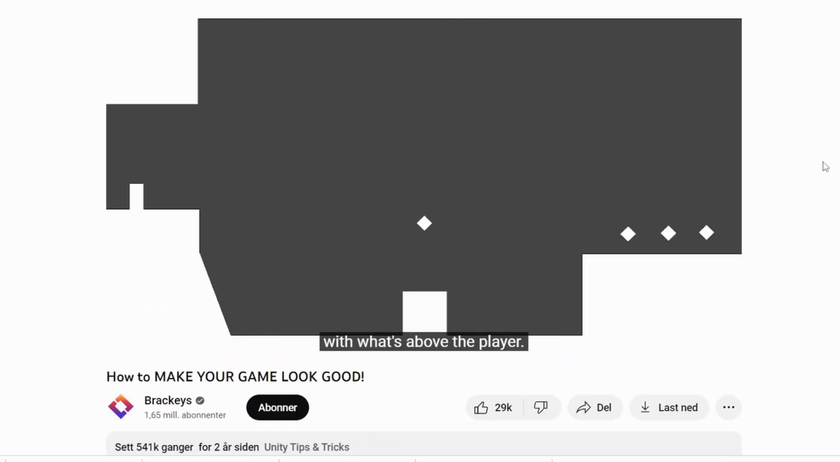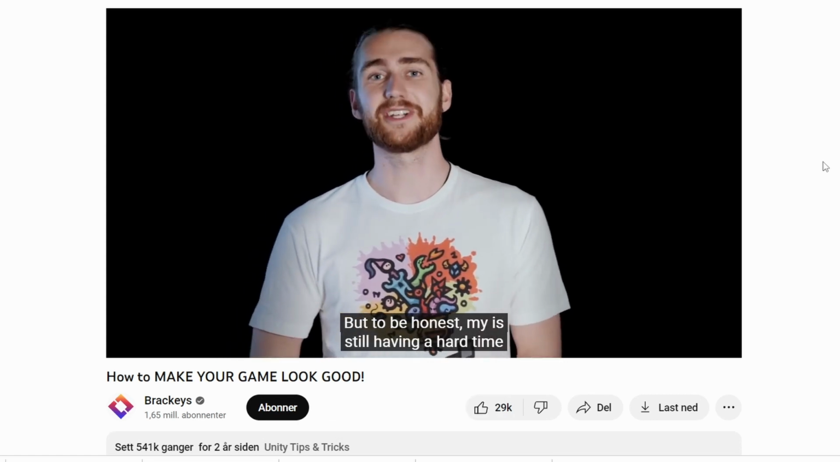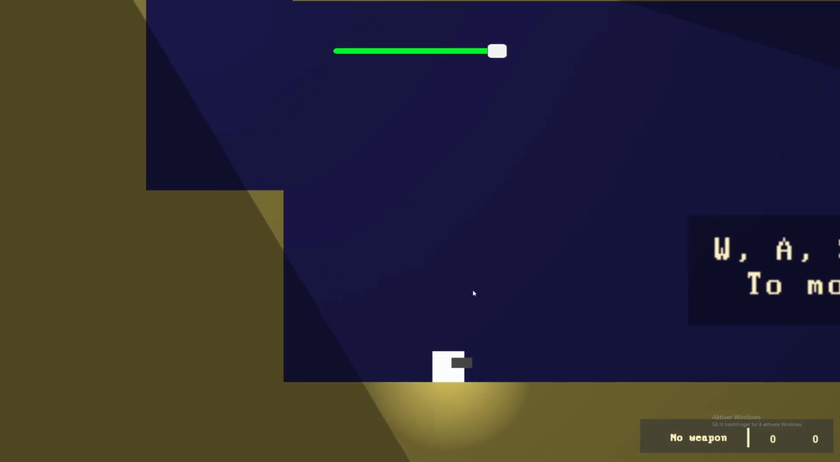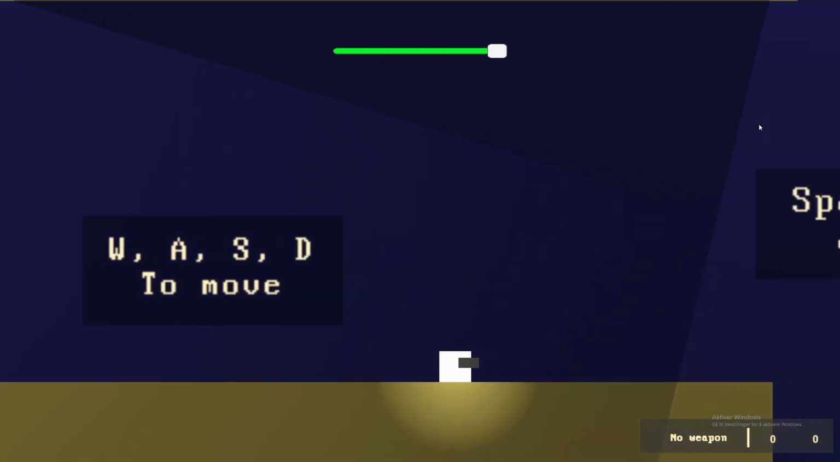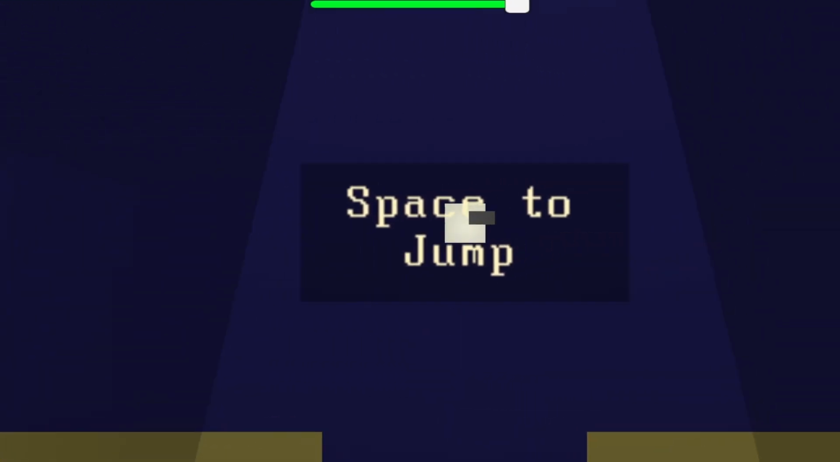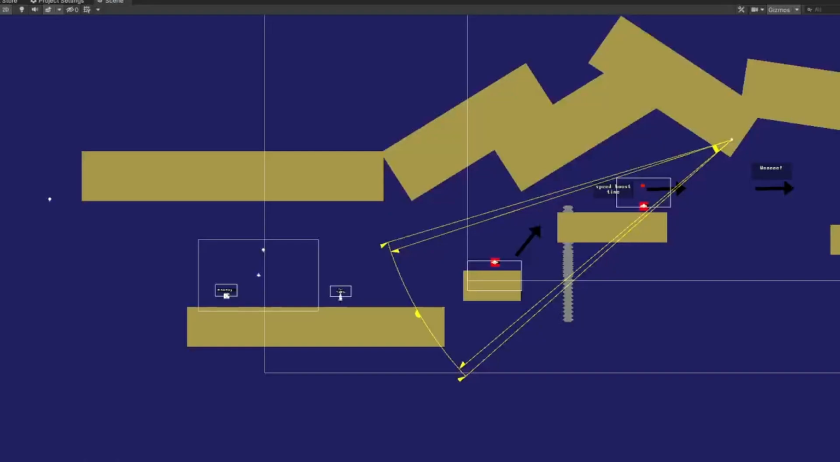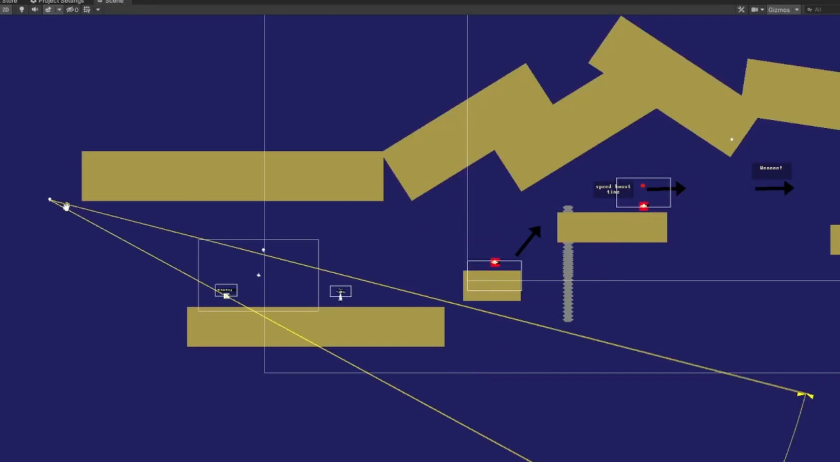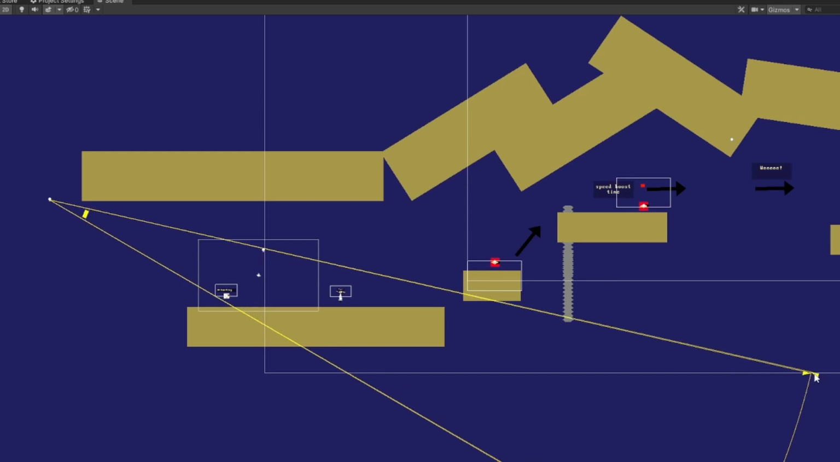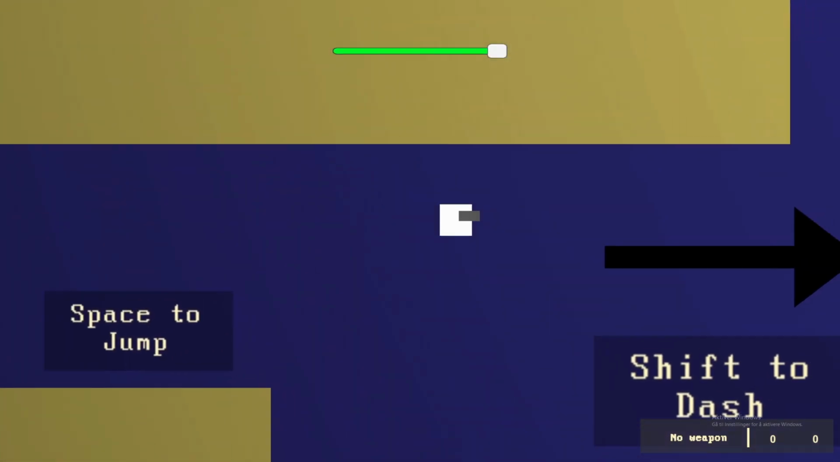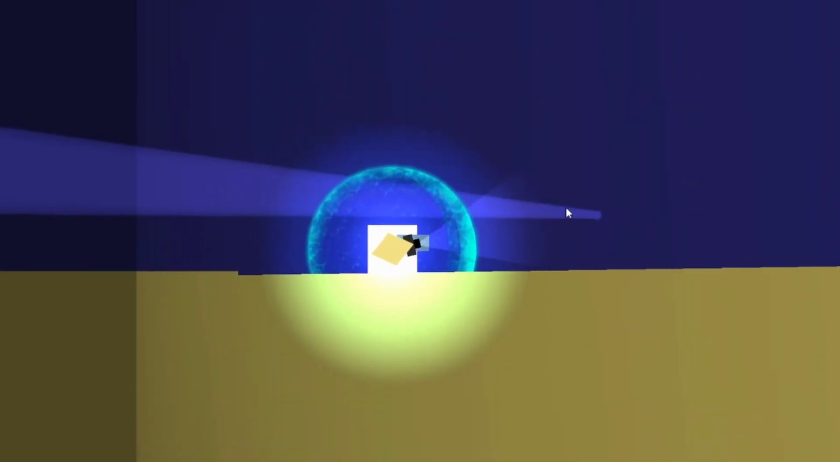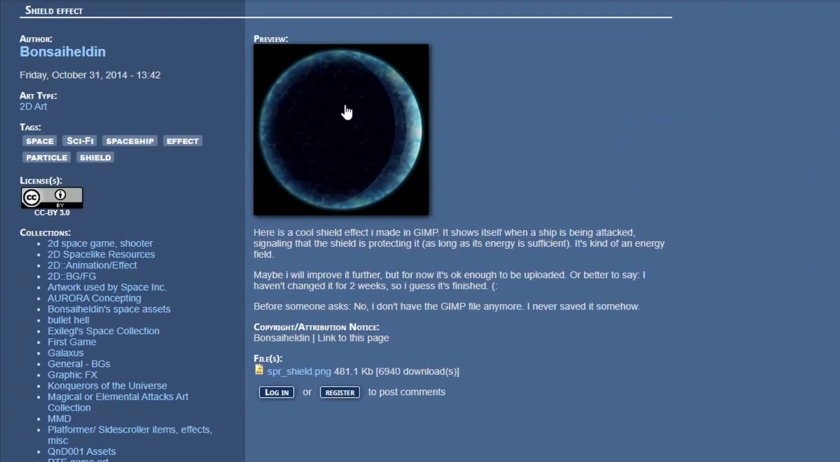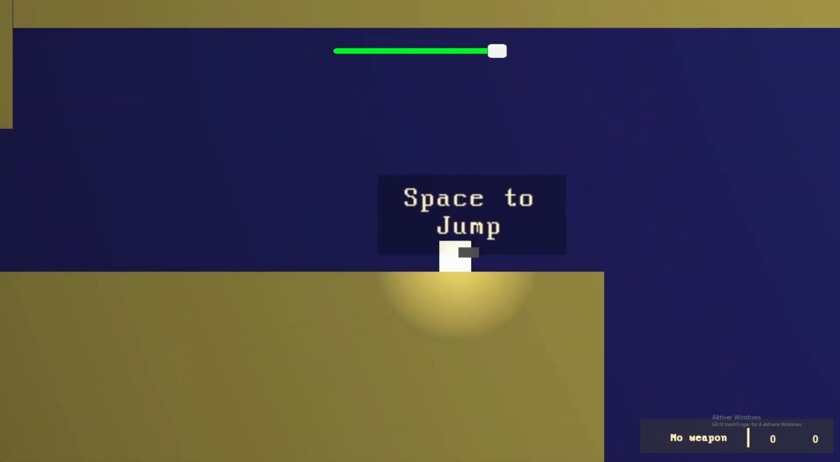So I found a very nice video from Daddy Brakis and followed his advice. I implemented a color palette which mostly became this blue and yellow kind of vibe, like IKEA look. And I added some lights here and there to the different objects and to the level and stuff. And I changed the layout a little bit, and also added this awesome shield to the shield pickup that I found from opengameart.org. Nice. So now the game looks better.